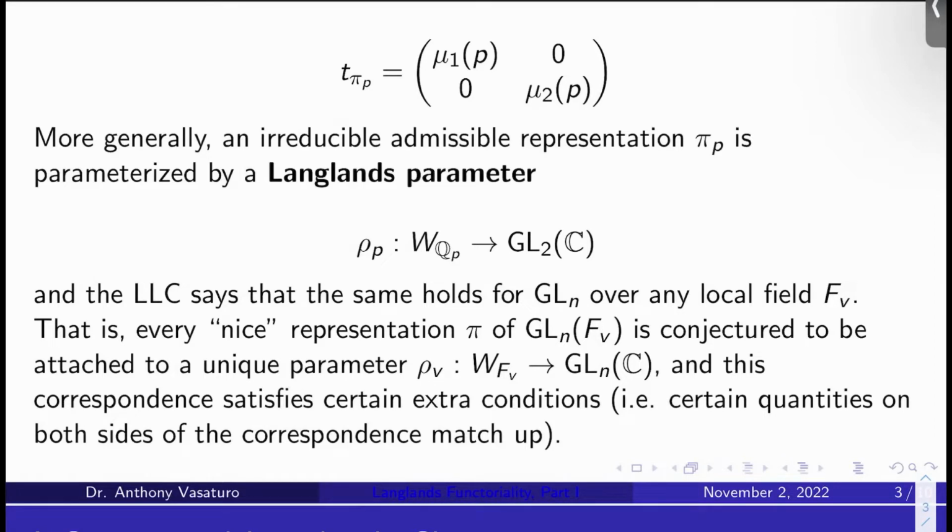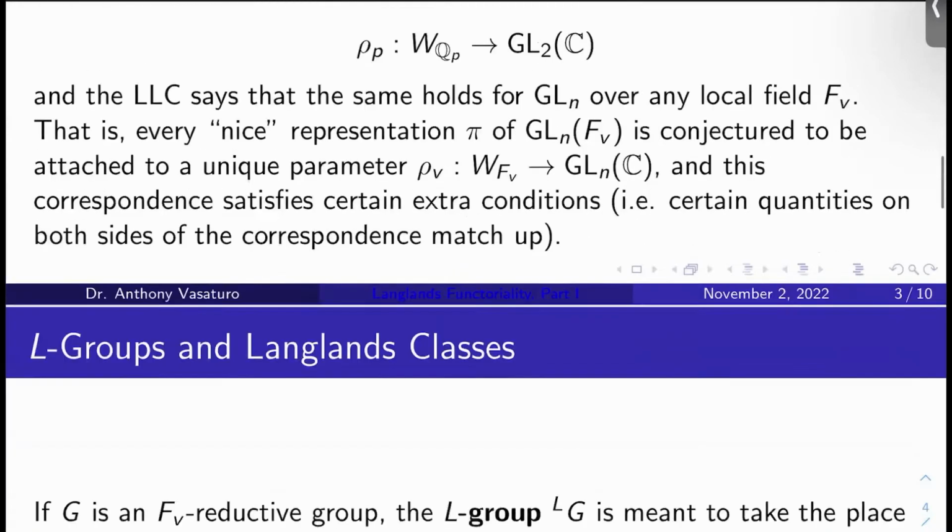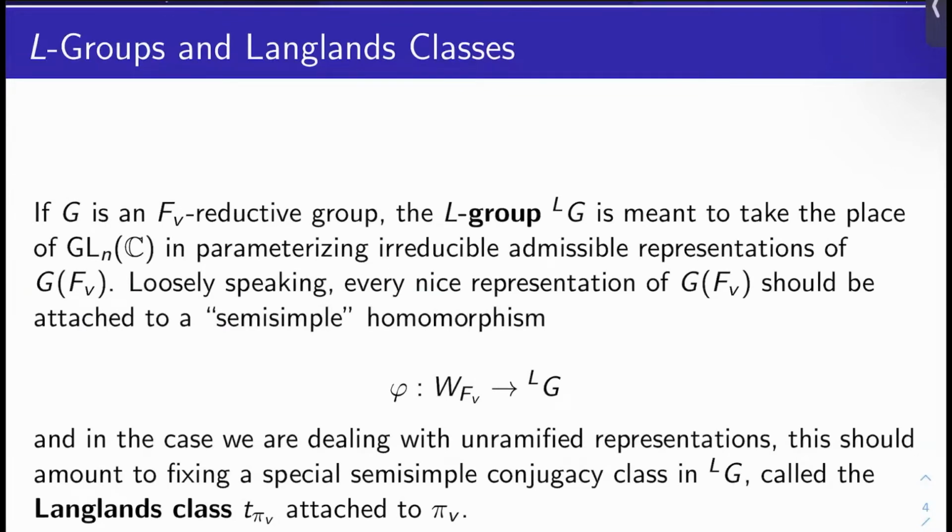Okay, nice representations pi of GLN of F sub v match up locally with representations of local Weil groups of F sub v.